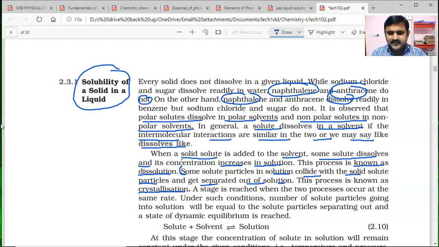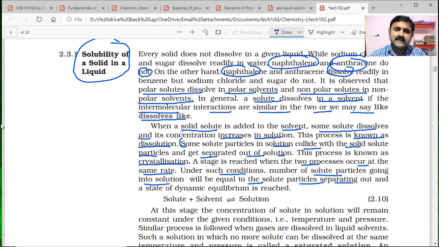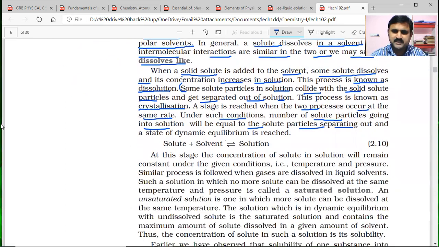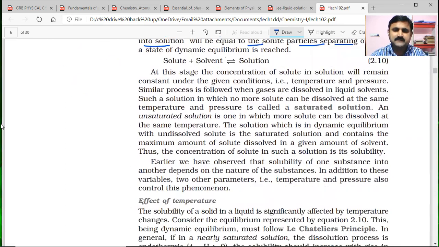A stage is reached when the two processes occur at the same rate. Under such conditions, the number of solute particles going into the solution will equal the number of solute particles separating out of the solution. We call this dynamic equilibrium. Here, solute plus solvent is a solution. At this stage, the concentration of solute in solution remains constant under given conditions, that is, temperature and pressure.